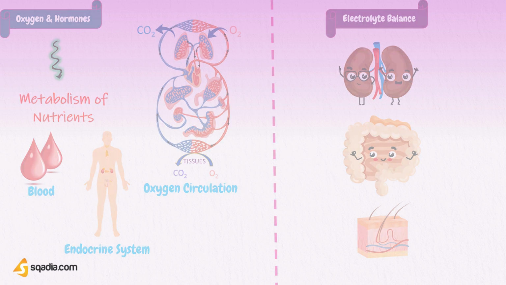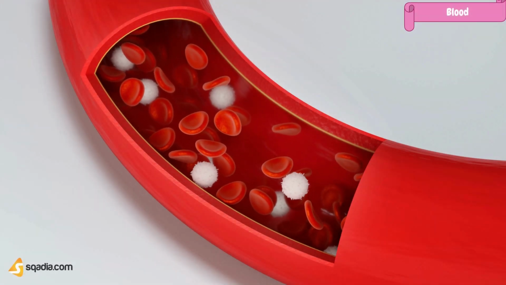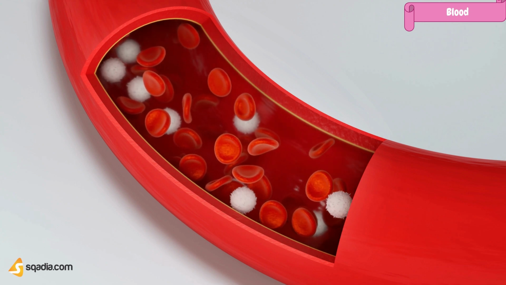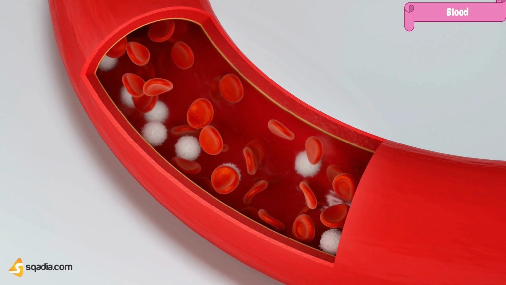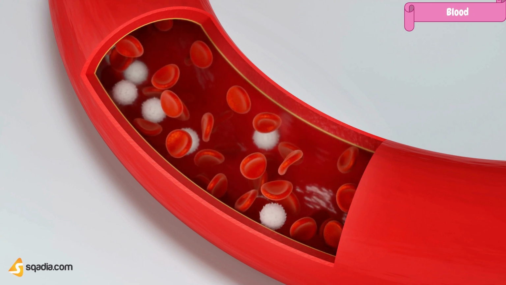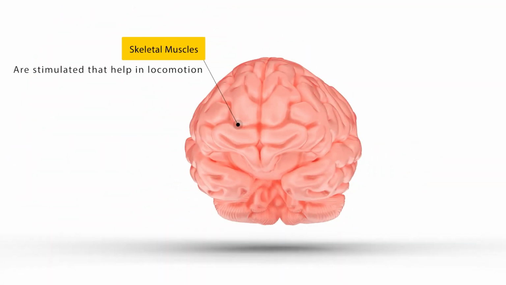For all these functions, the blood, which forms a major part of internal environment, must be normal. It should contain a required number of normal red blood cells and adequate amount of plasma with normal composition. Only then it can transport the nutritive substances, respiratory gases, metabolic, and other waste products. Skeletal muscles are also involved in homeostasis. This system helps the organism to move around in search of food. It also helps to protect the organism from adverse surroundings, thus preventing damage or destruction.